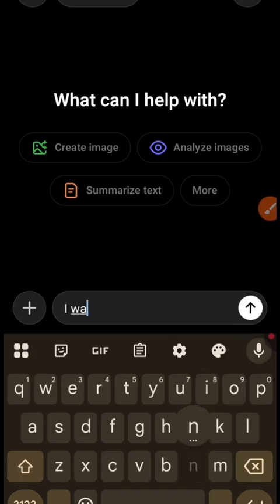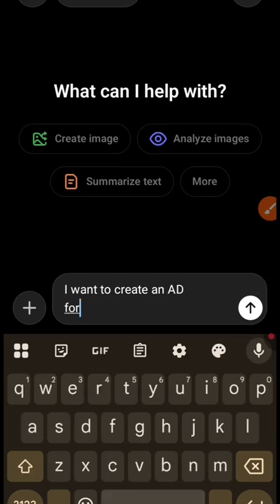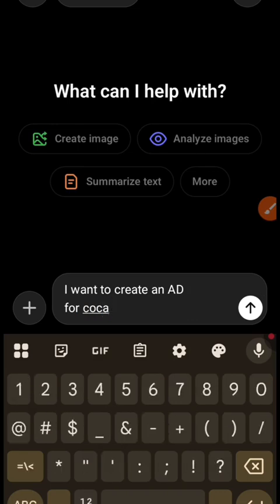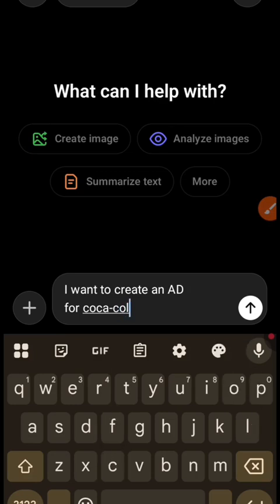So before you record anything like this, the first step is to get a prompt, and that's what you're seeing me do on the screen. I do that to ChatGPT and get a prompt. You could easily write a prompt from your head, but I like my prompt to be a bit structured. So I want a Coca-Cola ad, and I'm writing, I want to create an ad for Coca-Cola. Give me a detailed prompt.